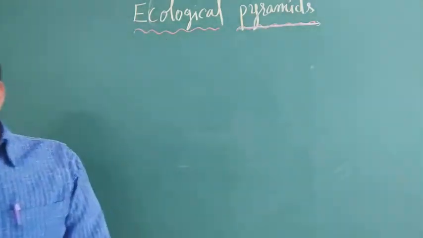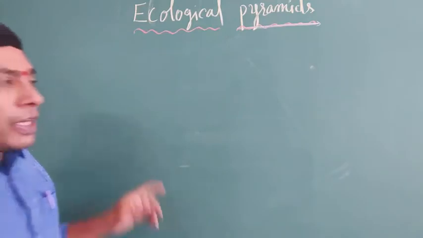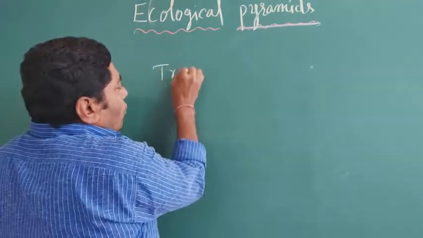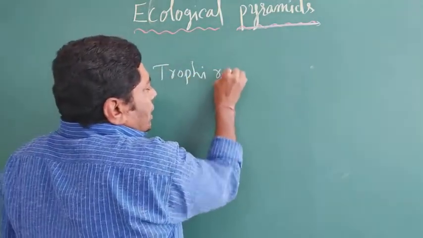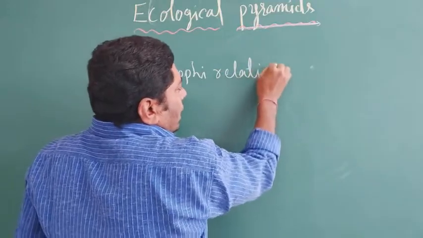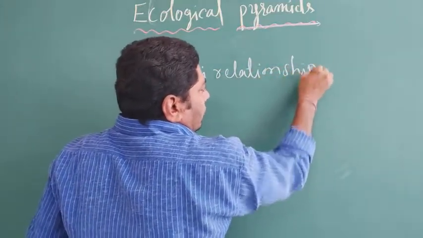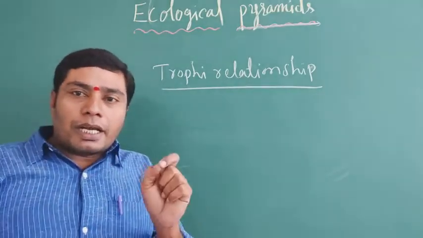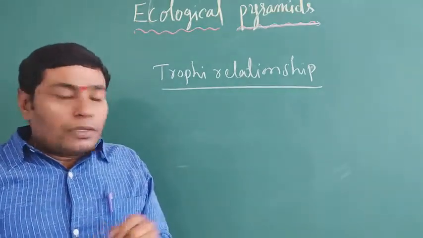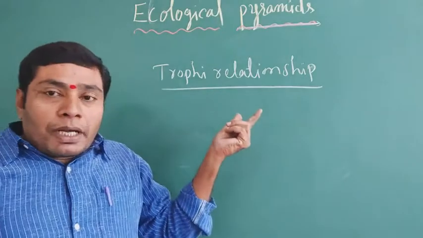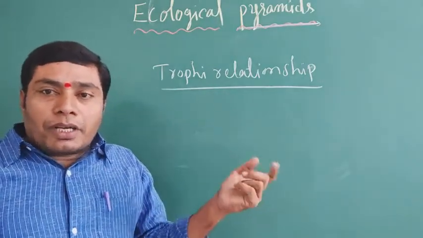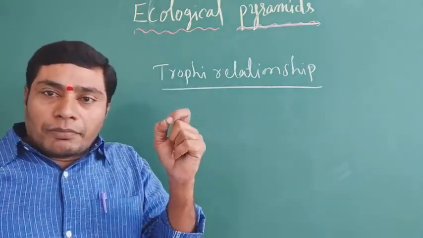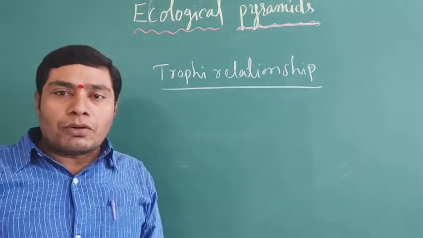It means the trophic relationship in terms of number, biomass and energy.